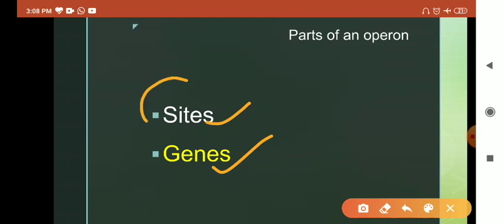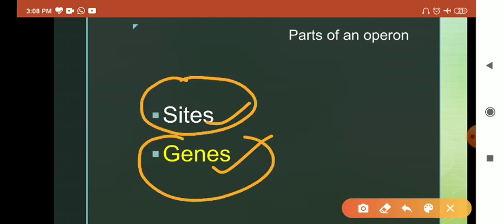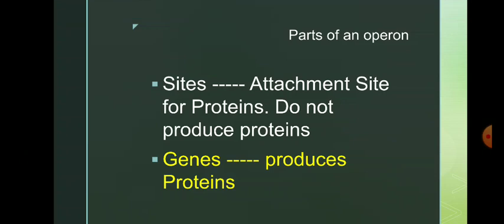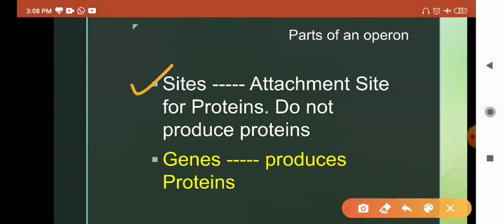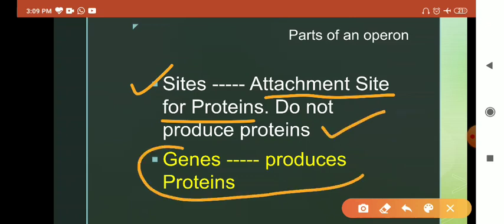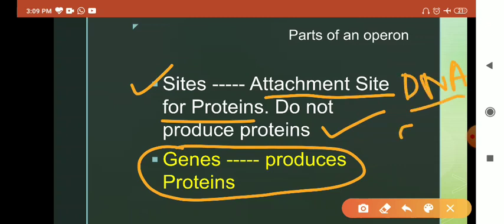Under that circumstance, we can divide it as sites and genes. What is the function of a site? It is the attachment site for the proteins, and they do not produce any protein themselves, but the gene produces the protein. As the definition, a gene is that functional or active part of the DNA that produces mRNA and finally the protein.